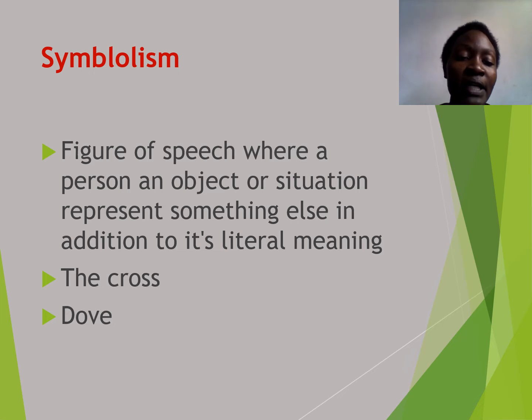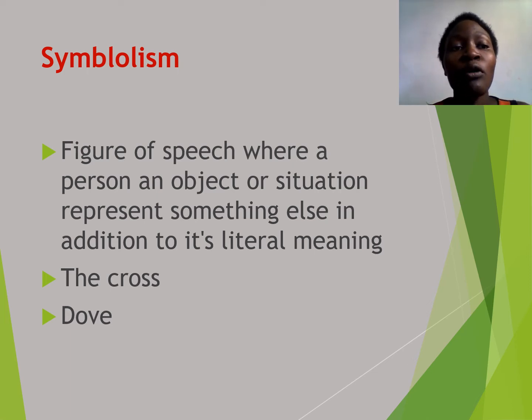And another one is the dove. A dove is an object, and it has always been used as a symbolic object to represent peace. All over the world, we know that a dove represents peace. So that is what we mean by symbolism.